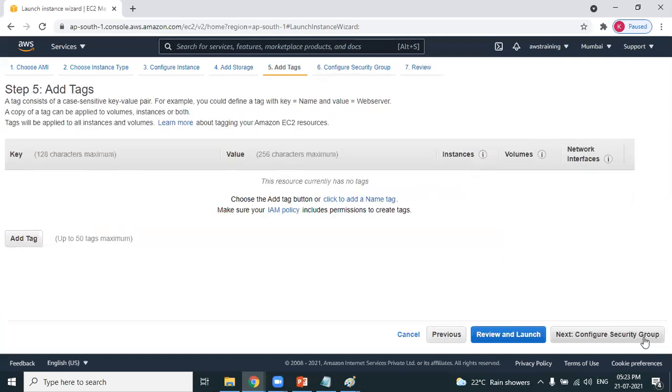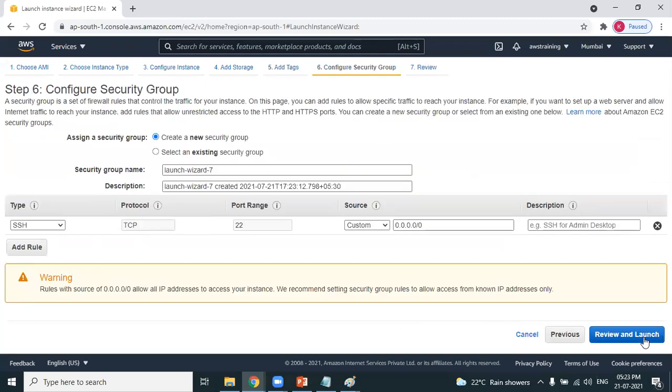Step 5, tags. Tags are providing the name. You can do it later. Don't worry. Security group. This is important. Step 6 is security group. Please try to understand.